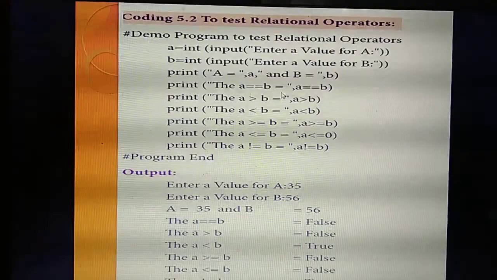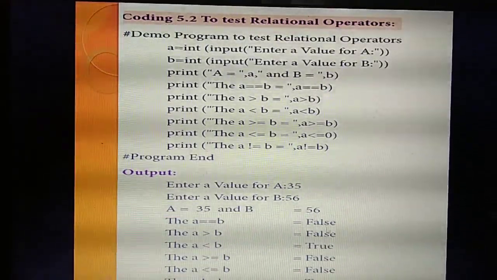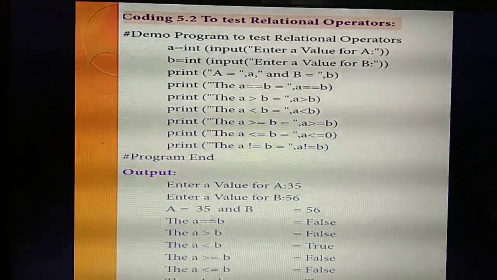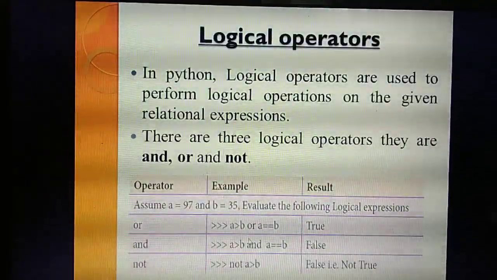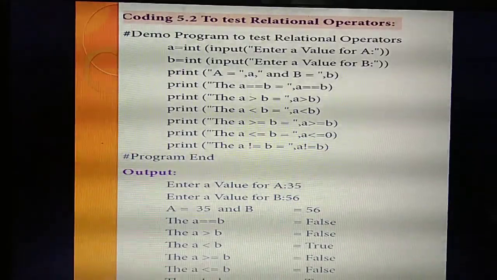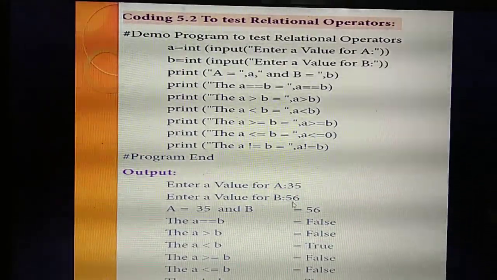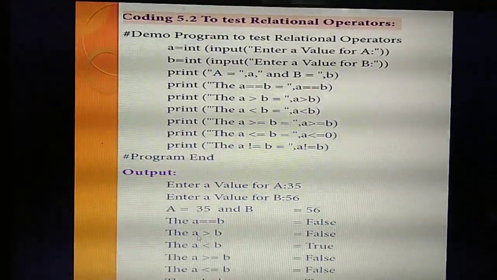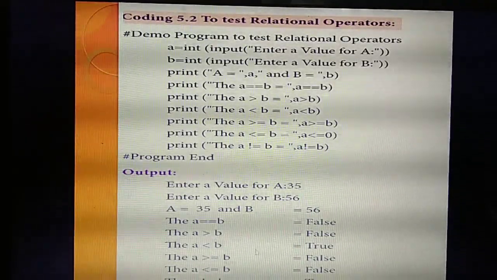Then what's the next line? The A double equal to B. So you check the condition whether A is equal to B. No. Condition false. Next, A greater than B. Whether A greater than B? Wait. So A, what's the value of A? 35. What's the value of B? 56. Whether A greater than B? No. So the condition false. Likewise, A less than B? Yes, 35 less than 56. Condition true. Then greater than or equal to B. Whether 35 greater than or equal to B? No.